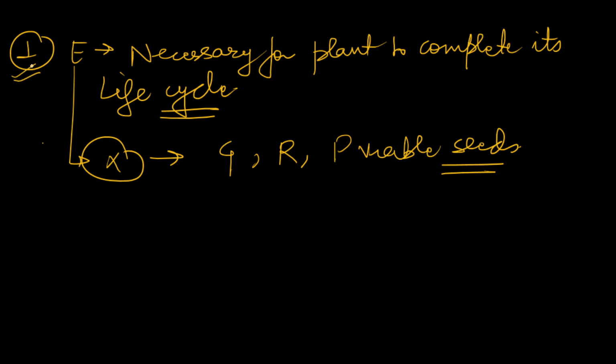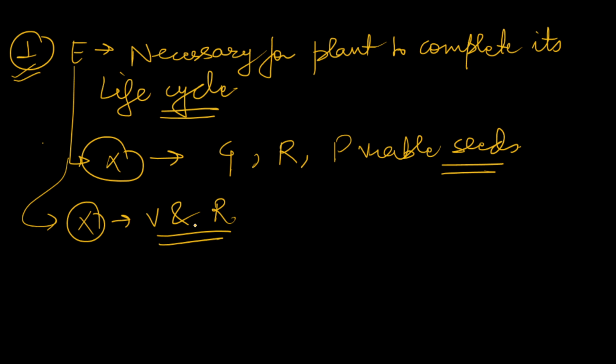And if there is a deficiency of that element, the plant will suffer a lot of problems, or will not be able to complete its vegetative and reproductive phases. So that is why this is the first criterion of essentiality: the element is necessary for the plant to complete its life cycle. So it is a must for plants in certain stages of life.